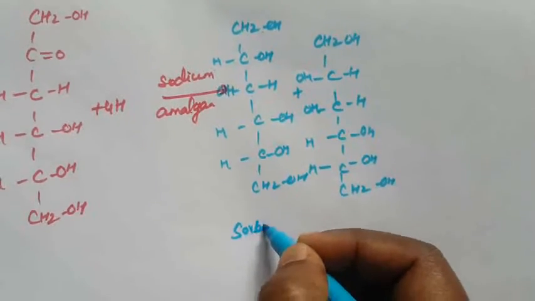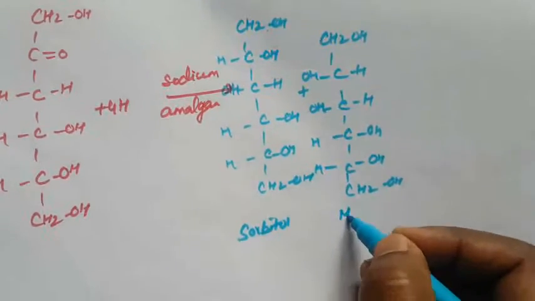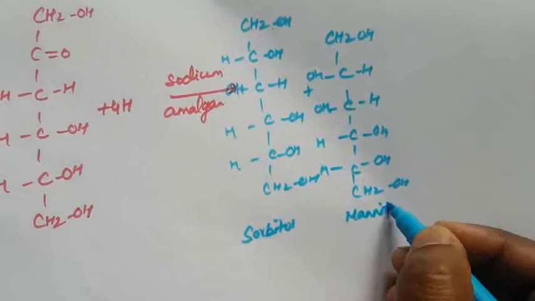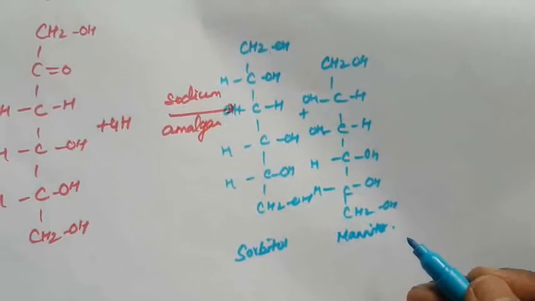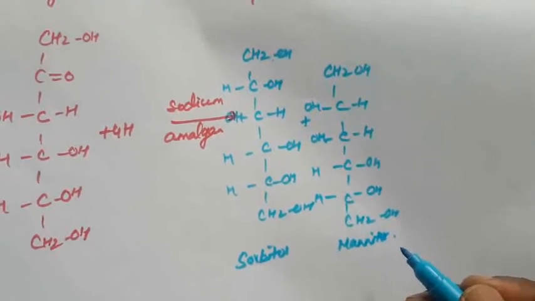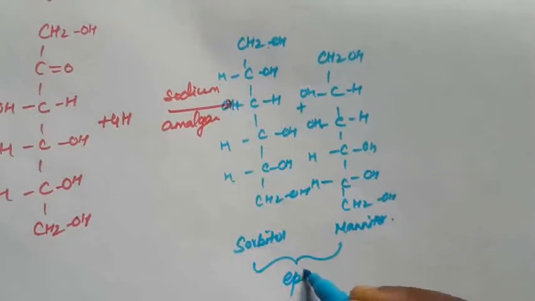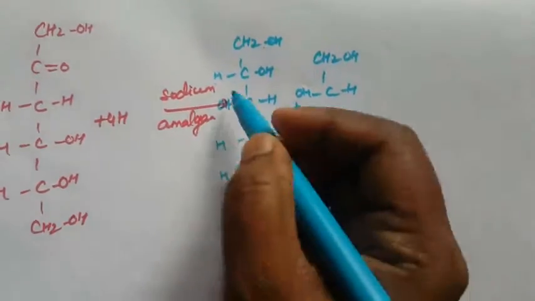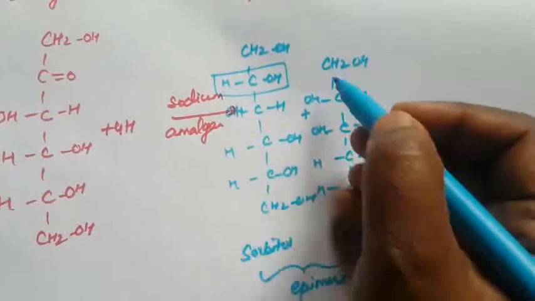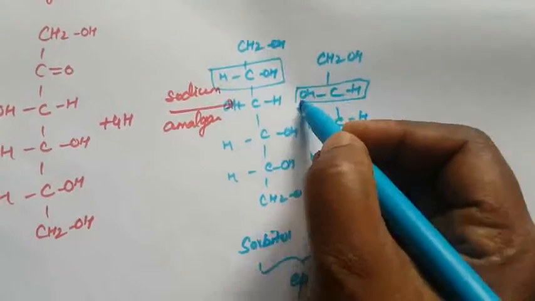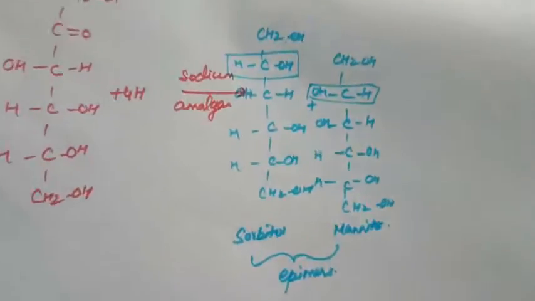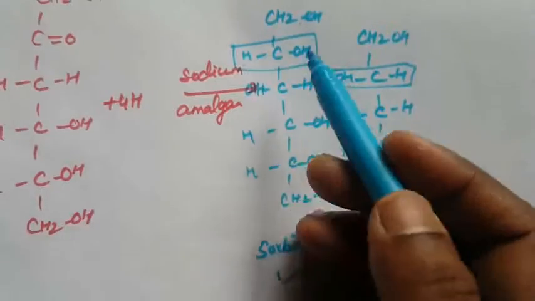This is called sorbitol and mannitol. What is meant by epimers? Sugars differing in the configuration at an asymmetric center are known as epimers. Both of these are epimers. Only the second carbon changes, its position and structure being different. What is an asymmetric carbon atom?